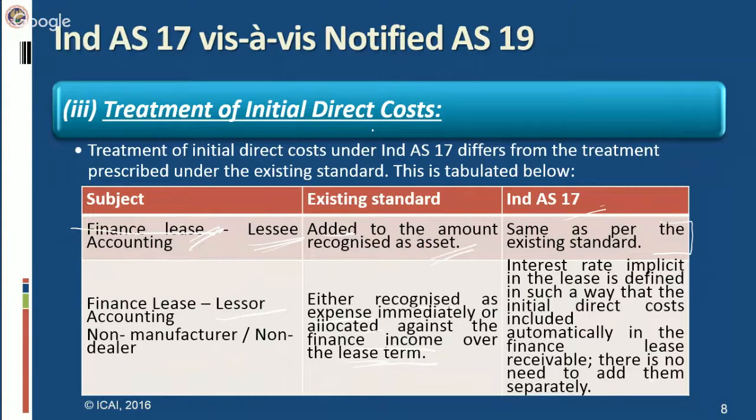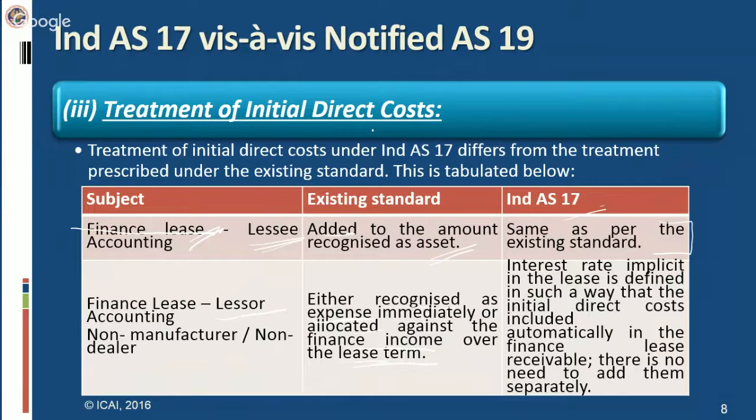However, Ind AS 17 says the interest rate implicit in the lease is defined in such a way that the initial direct cost is included automatically in the finance lease receivable; there is no need to add them separately. So, in Ind AS 17, initial direct cost is included in the interest rate implicit in the lease. What is the definition of interest rate implicit in the lease as per Ind AS 17?